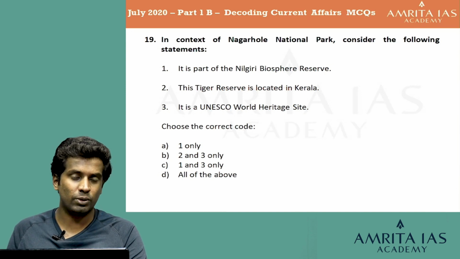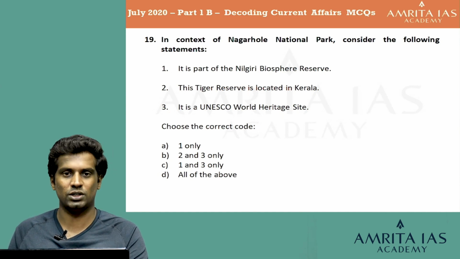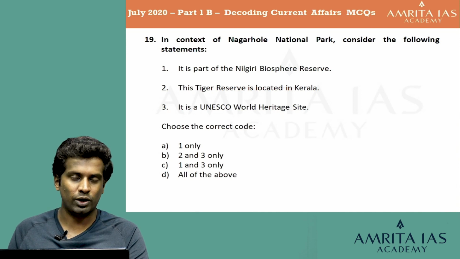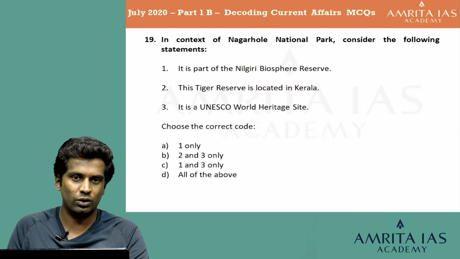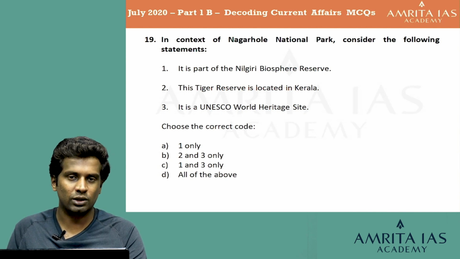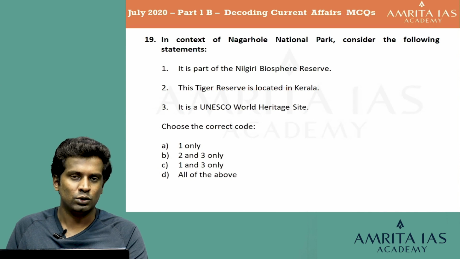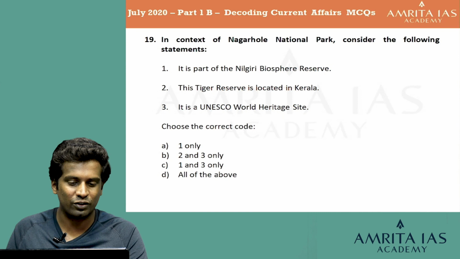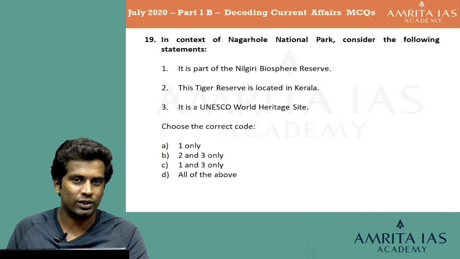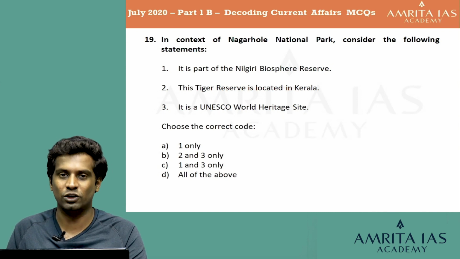So Nagarhole National Park is a very important national park which we will be learning as part of the environment syllabus for your civil services examination. Even for those who are not aware of it, it has come up in the news recently with regards to its location near the tri-junction area of Karnataka, Tamil Nadu and Kerala. So frankly speaking, the Nagarhole National Park is not located in the state of Kerala, but rather it is located in the state of Karnataka.